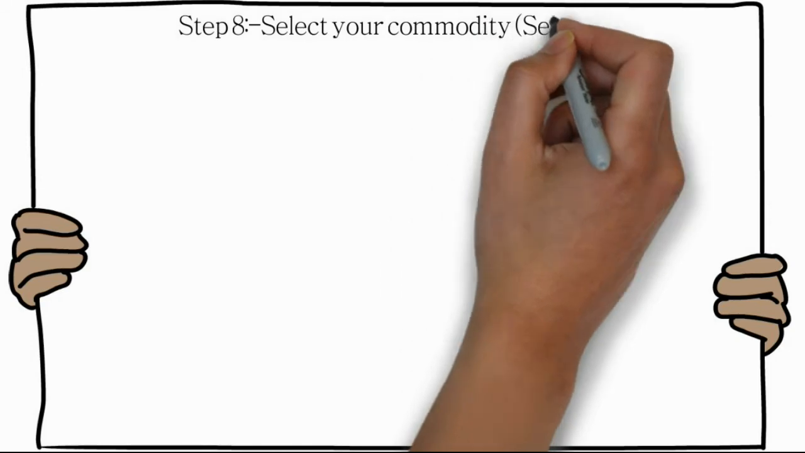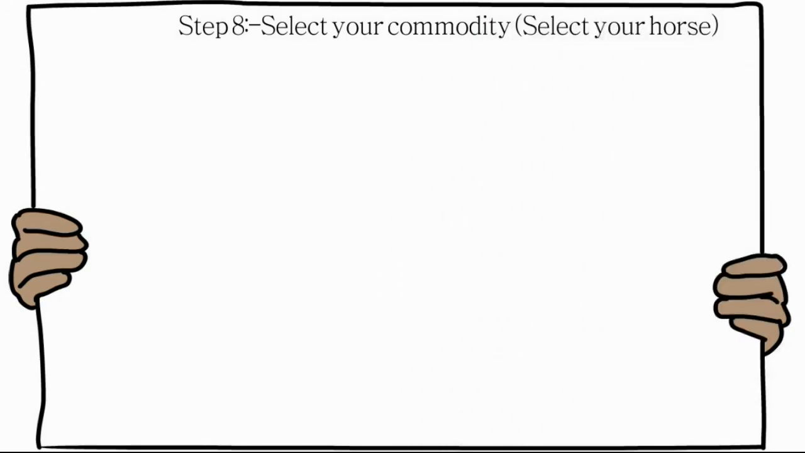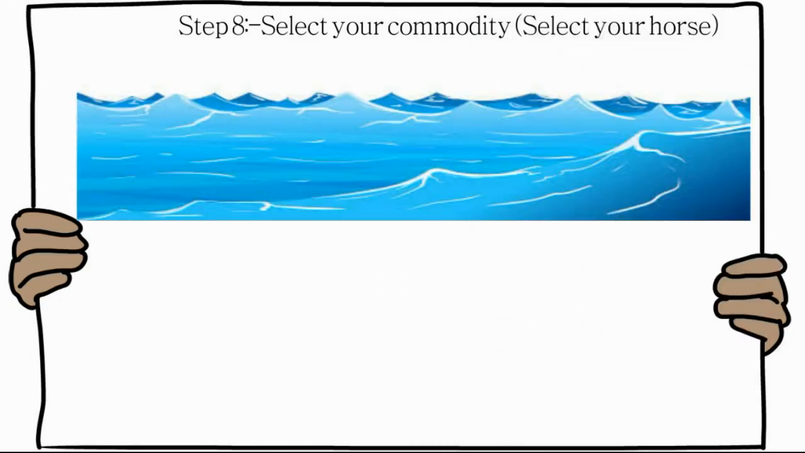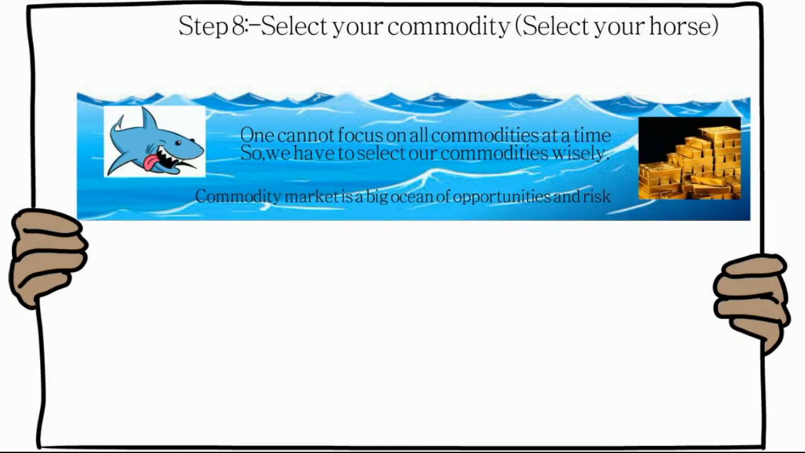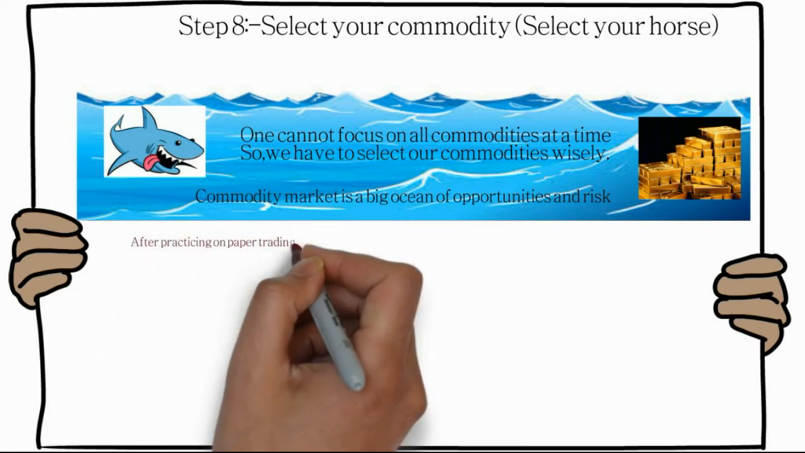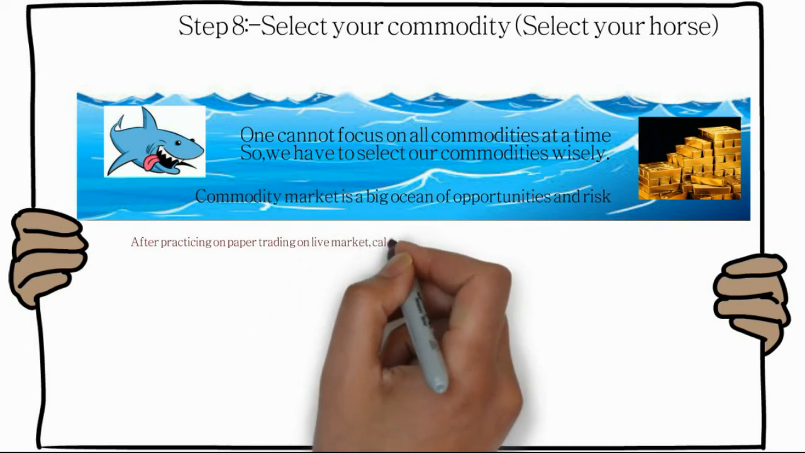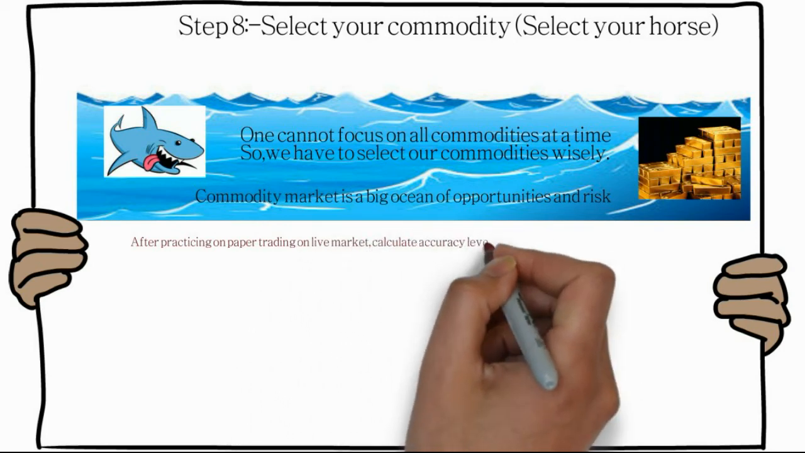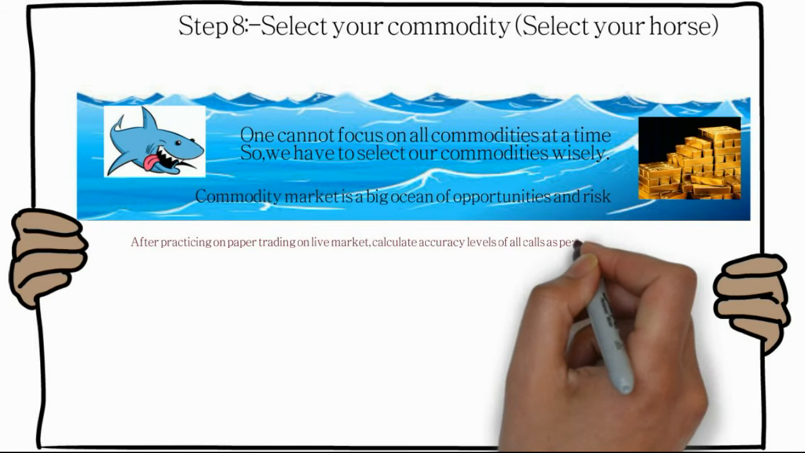Step 8. Select your commodity. That means select your horse. As we all know, the commodity market is a big ocean where we have all the risk and all the opportunities. One cannot focus on all commodities at a time. So we have to select our commodity wisely. After practicing on paper trading, on the live market, calculate the accuracy level of all calls per commodity.